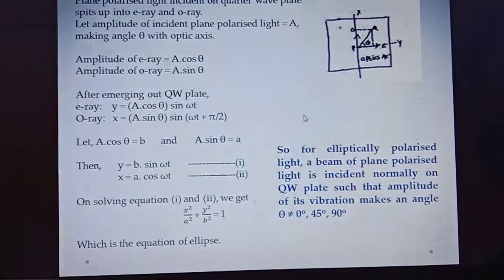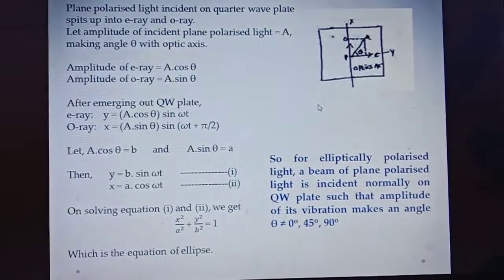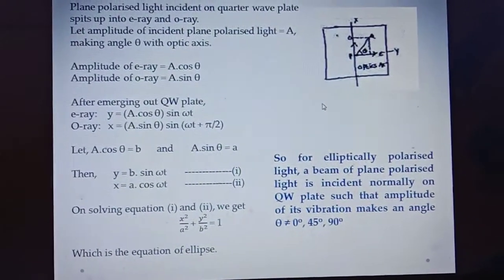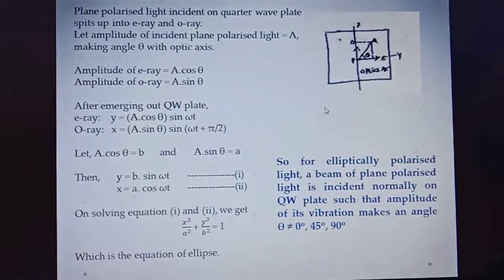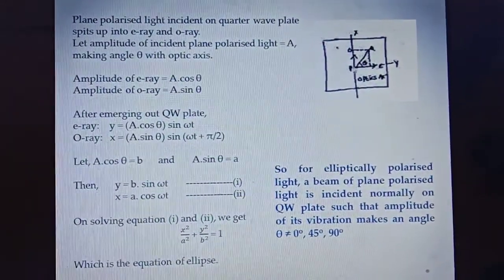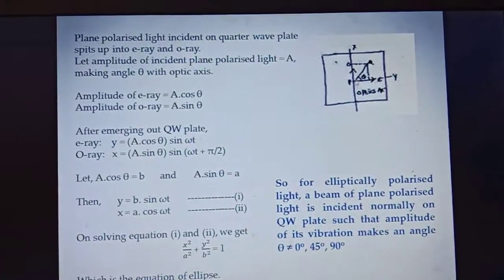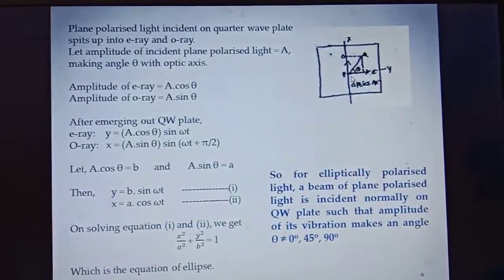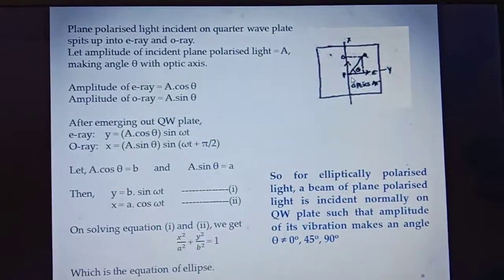So, if we incident a plane polarized light normally on a quarter wave plate such that the amplitude of vibration of the plane polarized light makes an angle theta with the optic axis of the quarter wave plate, then we get elliptically polarized light.